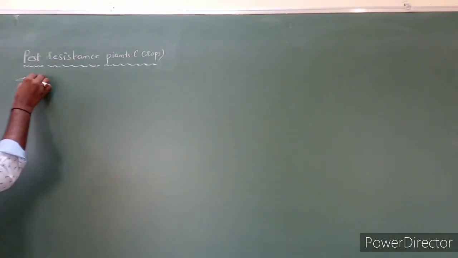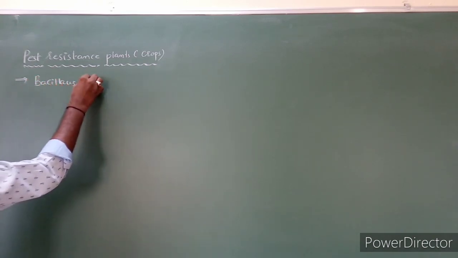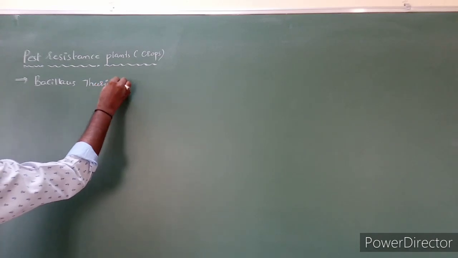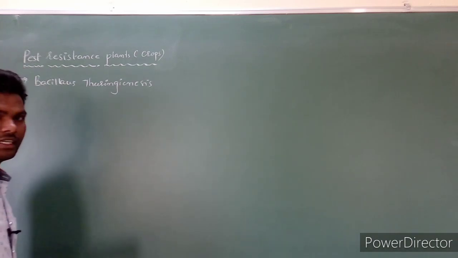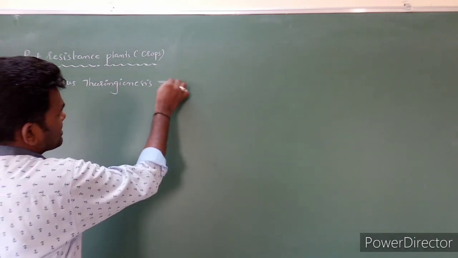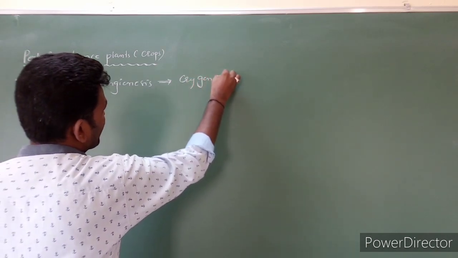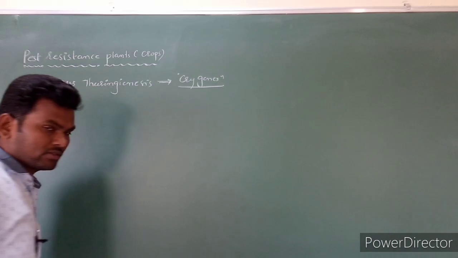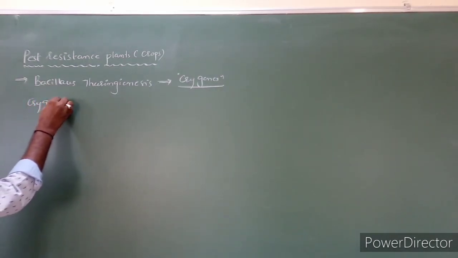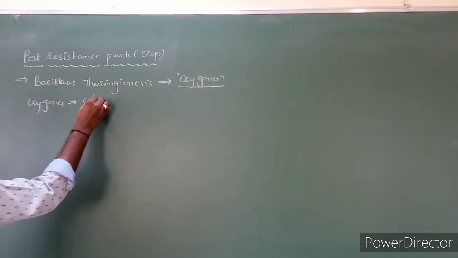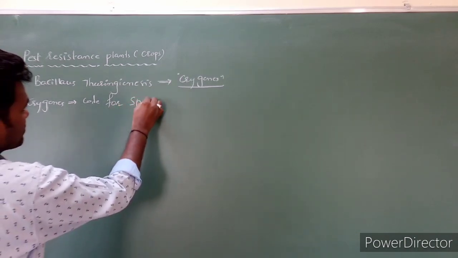Bacillus thuringiensis contains special genes. Such genes are called Cry genes. These Cry genes are going to code for special proteins.